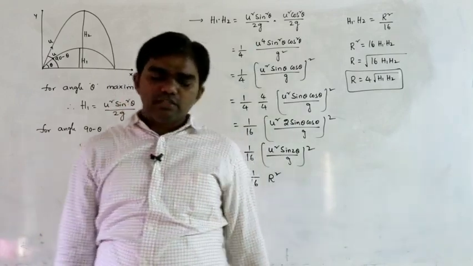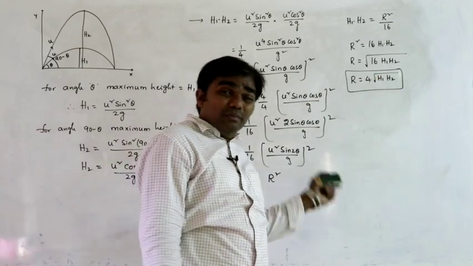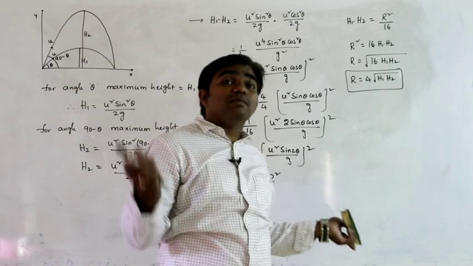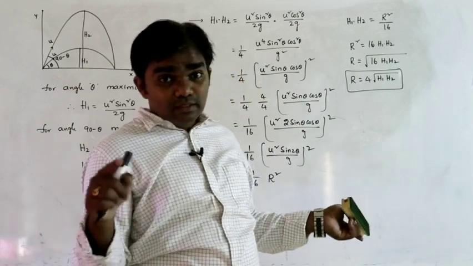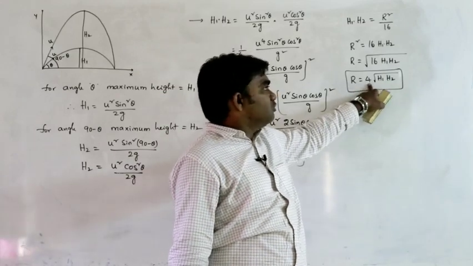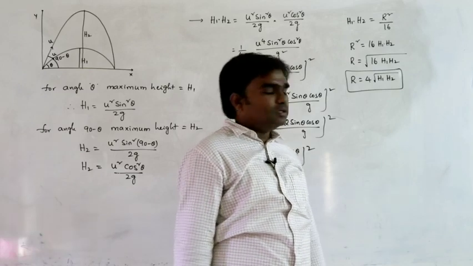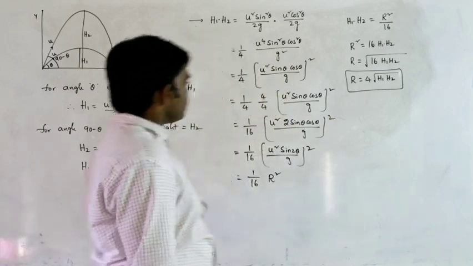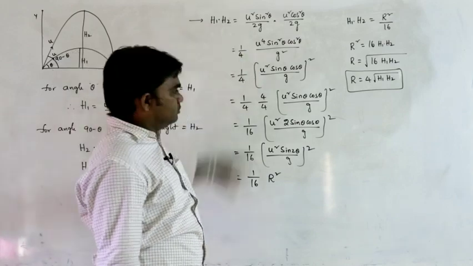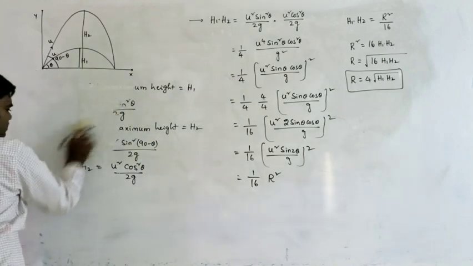If only maximum heights are mentioned, how can you calculate range? 4 under root h1 h2. Previously 2 into root of h1 plus h2 was the maximum possible range. But generally range can be written as 4 into root h1 h2. This is the range. Here I am just doing multiplication of h1 and h2 like this. Next, this is about maximum heights.